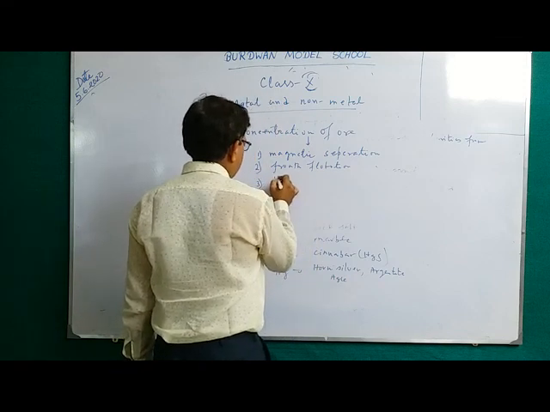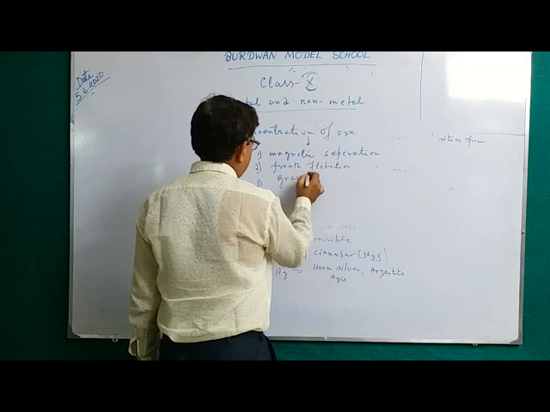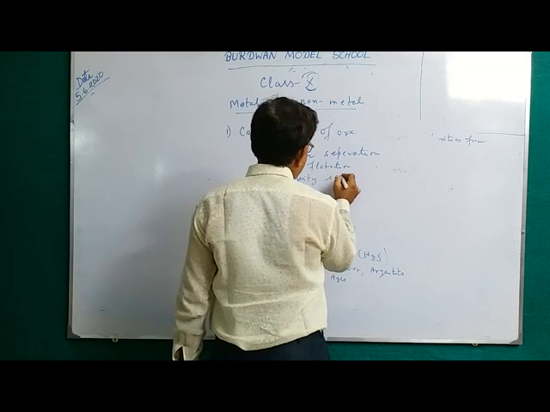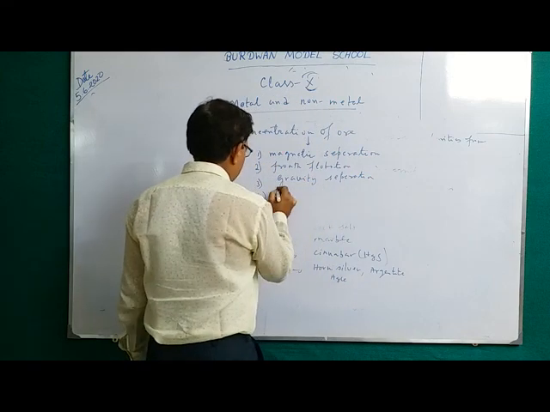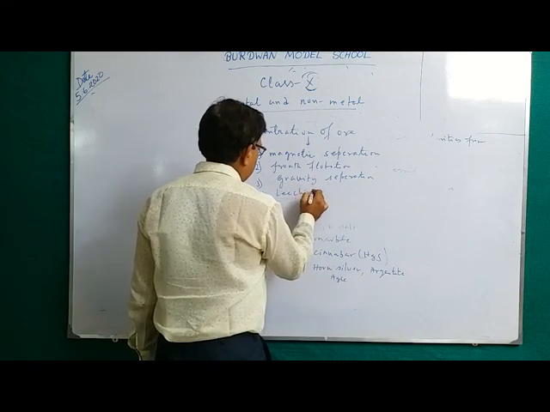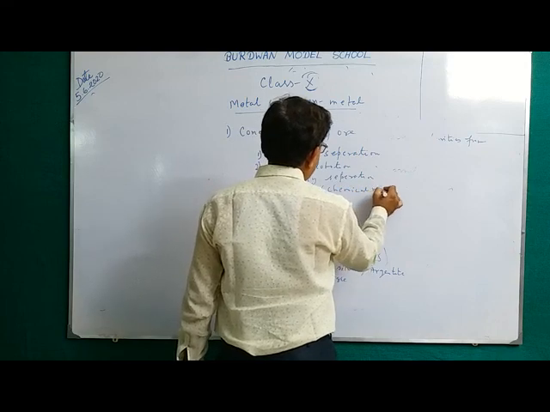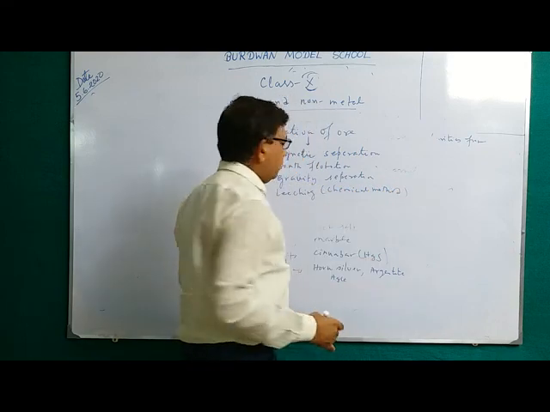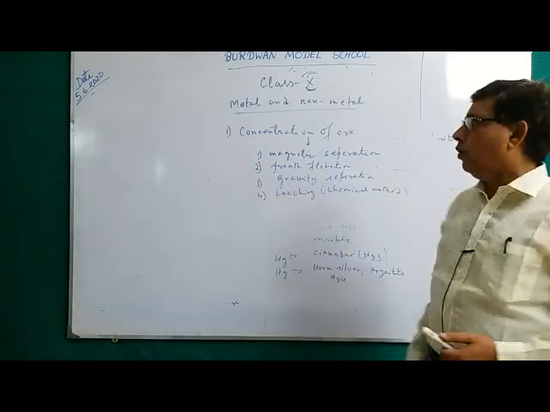Number 3, gravity separation. And number 4, leaching. Leaching means chemical method. By this 4 way, we can enrich the percentage of metal in the ore.